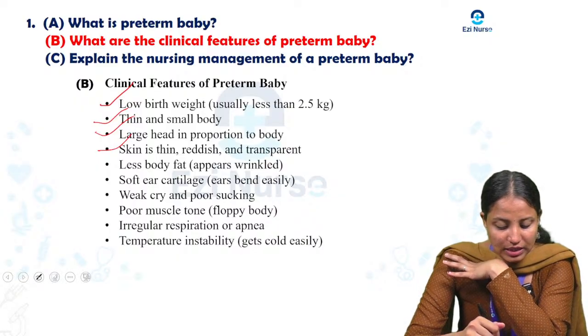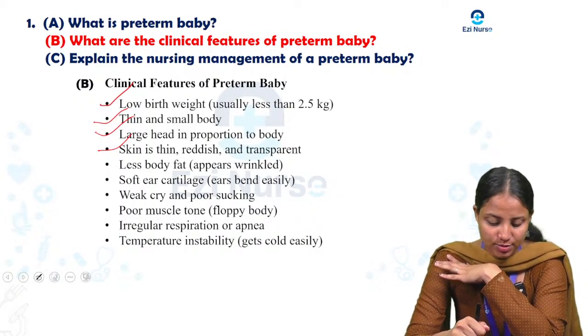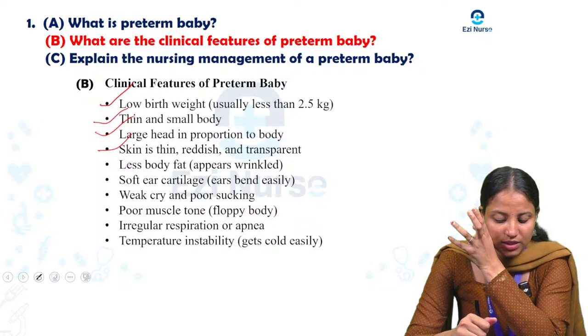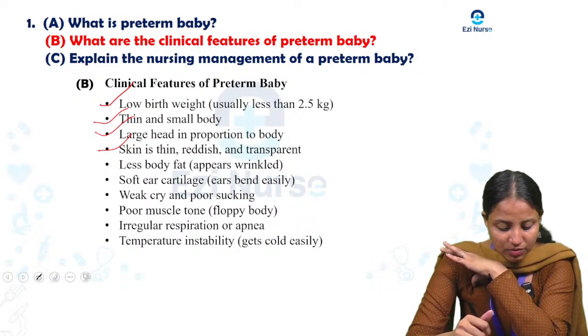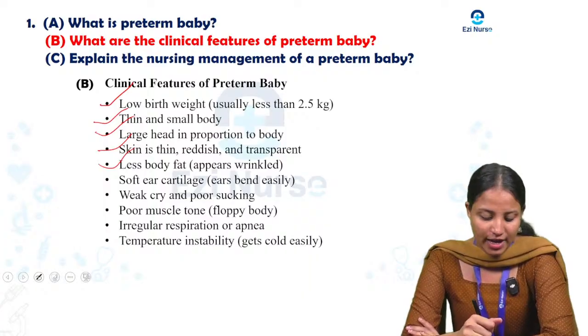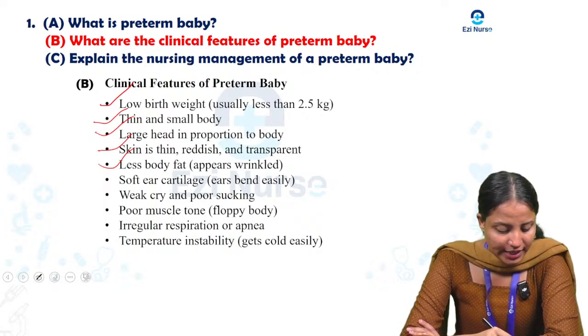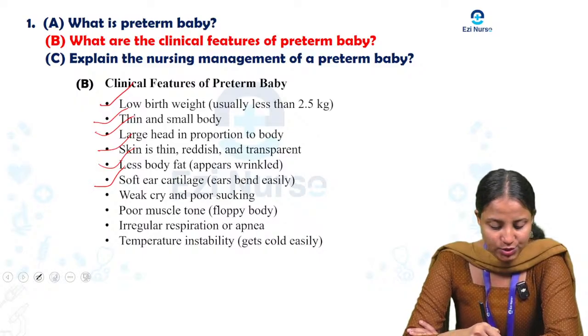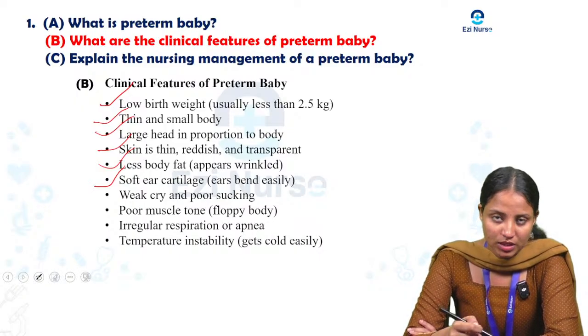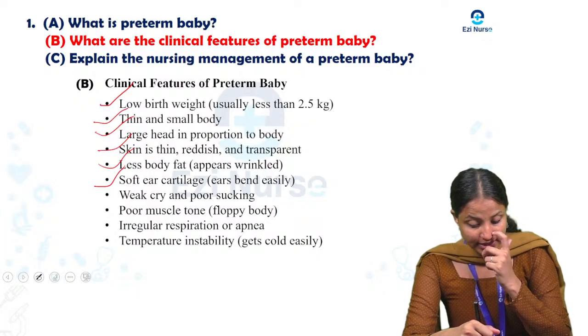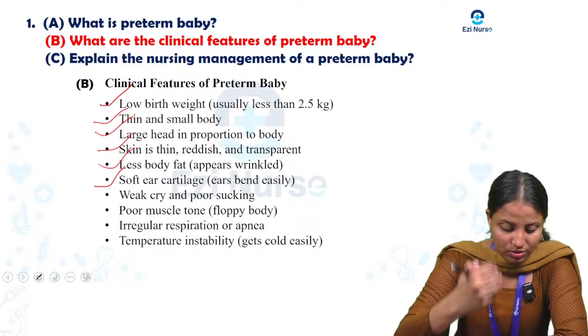Next one is skin that is thin, reddish and transparent. Less body fat will be there, so the skin appears wrinkled. Next one is soft ear cartilage. Maybe it is not fully grown, so the ear can bend easily.